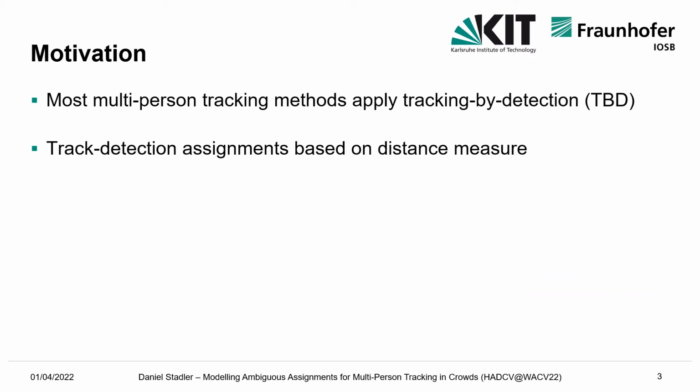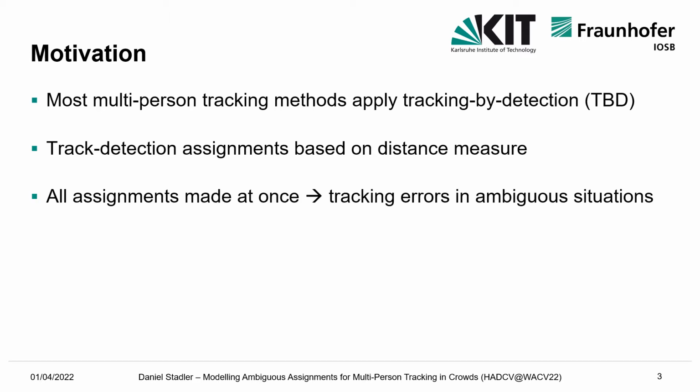Most of the multi-person tracking methods in literature follow the tracking by detection paradigm. For all track detection pairs, a distance measure is calculated and saved in a distance matrix. Then, usually the Hungarian method is applied to solve the assignment problem. In this procedure, all assignments are made at once, which leads to tracking errors in ambiguous situations that arise when multiple possible assignments have similar distances. Such situations emerge especially in crowded scenes where the targets share similar spatial positions and appearances.